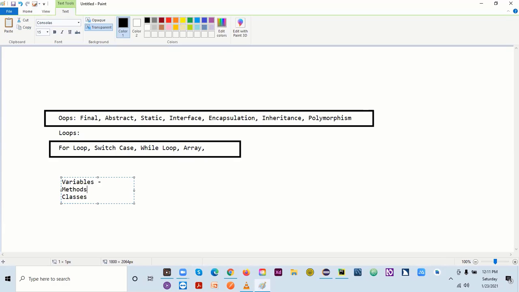These are the things we deal with on a daily basis. So if I say my variable is final, or my method is final, or my class is final, what does it mean actually? When I say my variable is final, that means it's a constant. I would say constant variable. The value will not change.